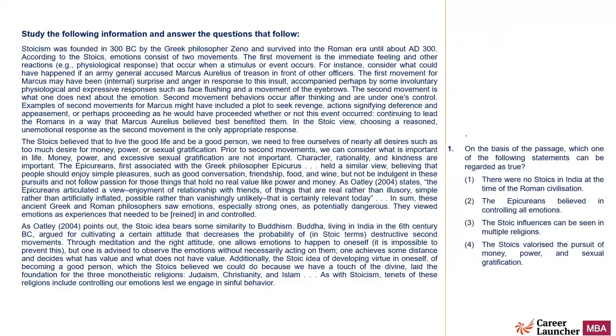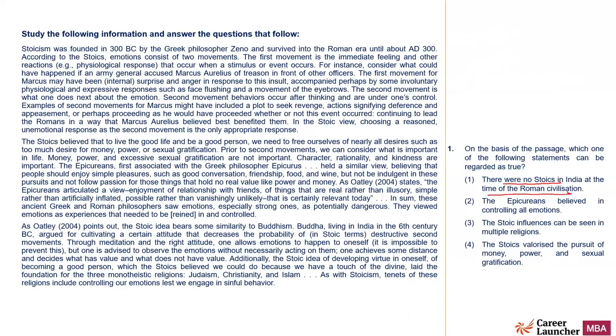The first question: on the basis of the passage, which of the following statements can be regarded as true? So I have to find a statement which is true. A simple, straightforward question. Let me look at the options and see whether they are straightforward. There were no Stoics in India at the time of Roman civilization. Does the passage even talk about this?